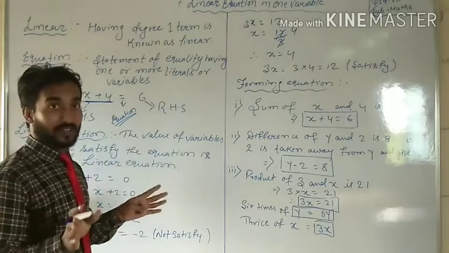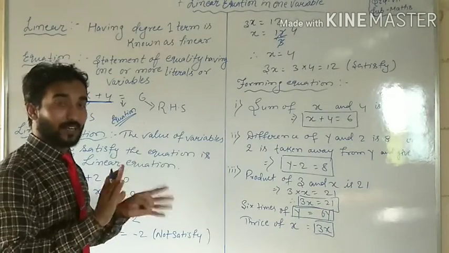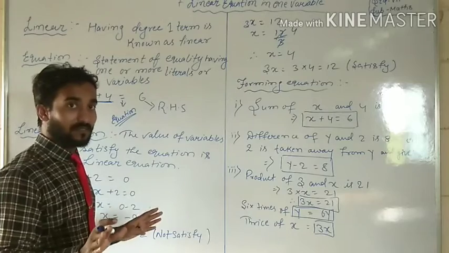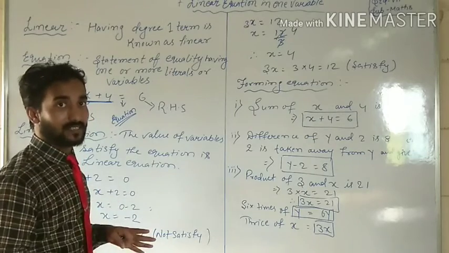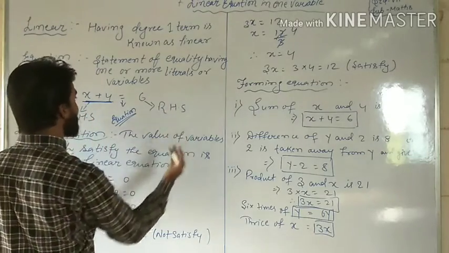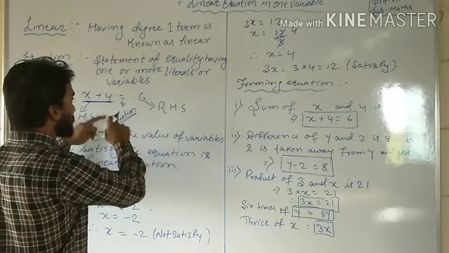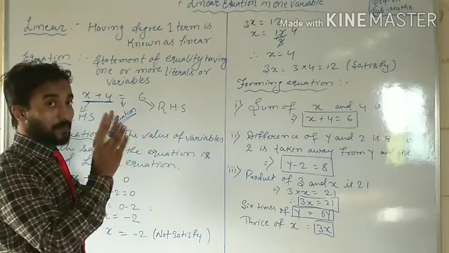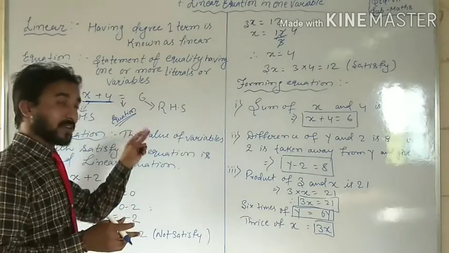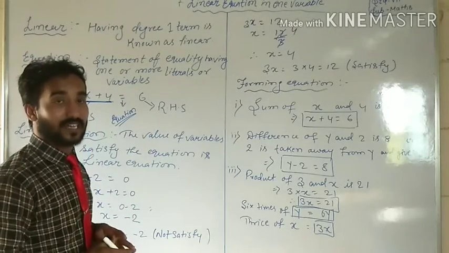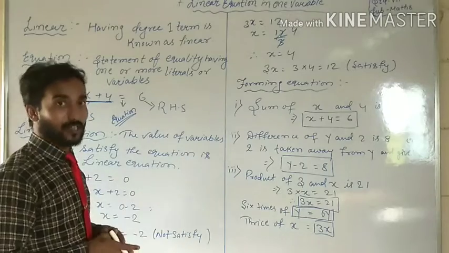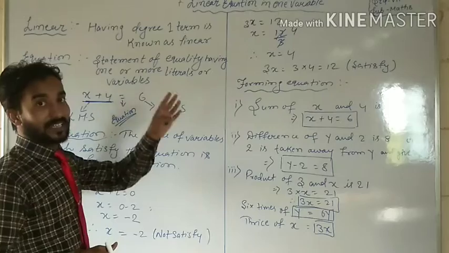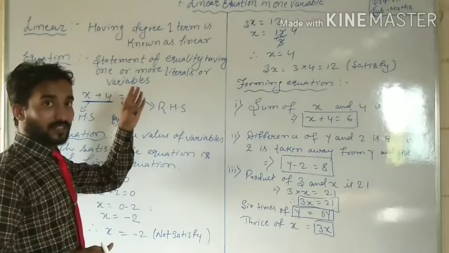Equality means barabar, equal. Having equal rights, having everything equal. That is equality. It doesn't matter which is RHS or LHS, because the equation is separated by an equal to sign, and that equal to is called equality, and that equality is called an equation.